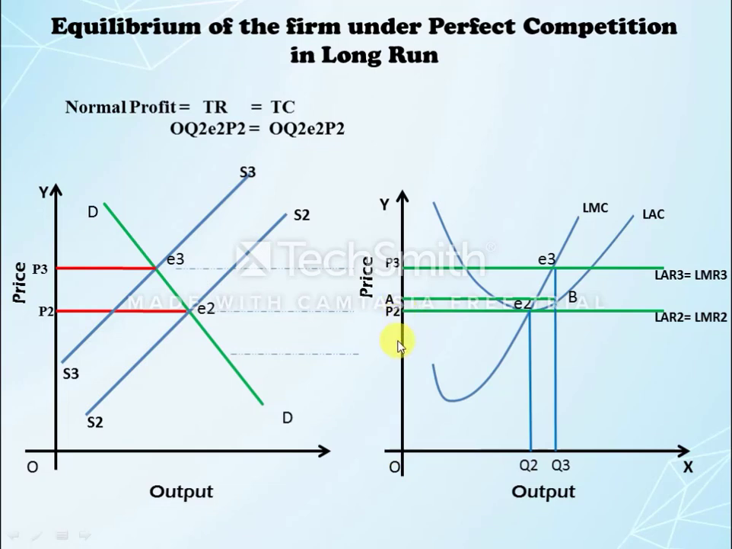And in this case, at equilibrium point E2, the firm's average cost is the same as the average revenue. The firm's average cost is equal to the price of the product. So therefore in the long run the firm earns only normal profit. So when does normal profit generally occur? When total revenue is equal to total cost. So in the diagram you can see the area of total revenue is OQ2E2P2, and total cost is also the same, OQ2E2P2. It means the total revenue is equal to total cost.